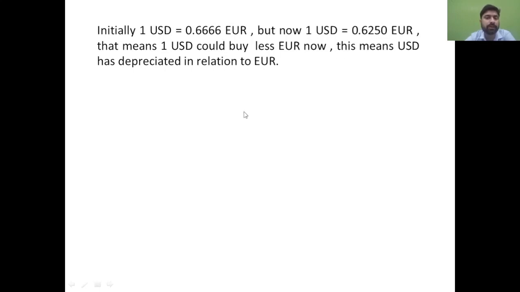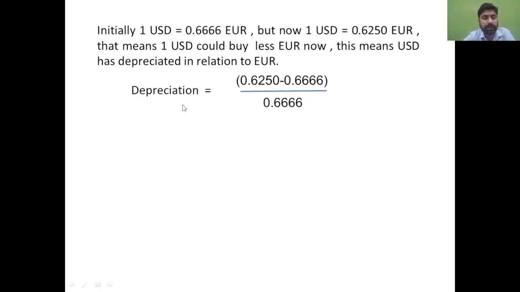That means you are on the right path. That means USD is depreciating, USD could buy less euro now. This means USD has depreciated in relation to the euro. For depreciation, again the same formula: final value minus initial value divided by the initial value, using 0.6250, and that will give you a negative figure.